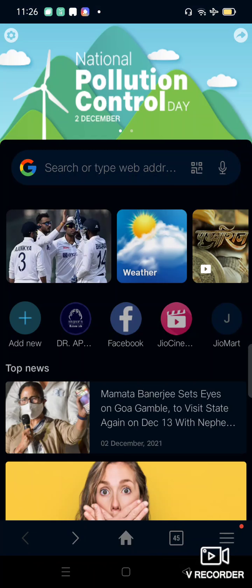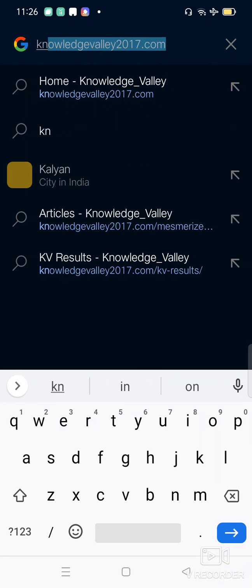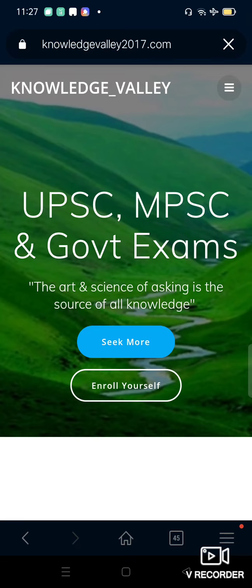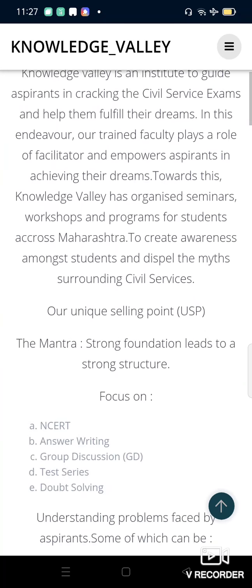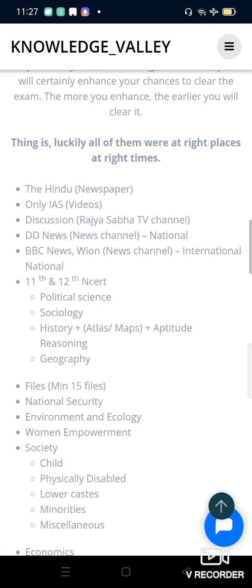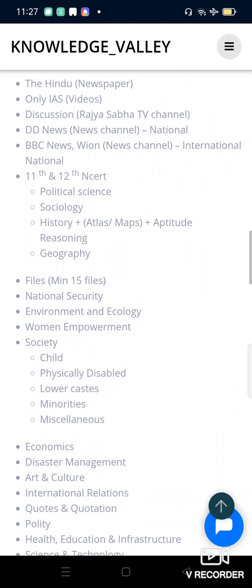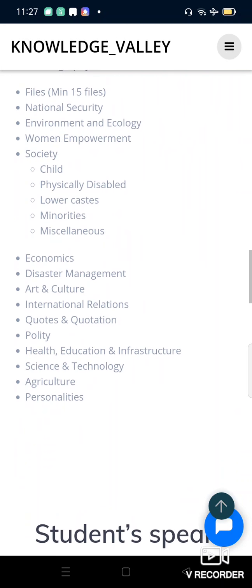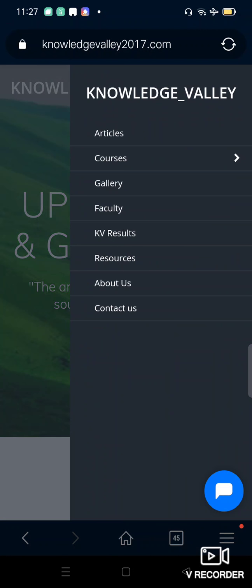When you go to any browser, just type the Knowledge Valley website, that is www.knowledgevalley2017.com. Open this. Once you open it, you will see the first page. You just need to scroll down, and here you have the various files which are present. Maintain these files, important for your UPSC exams. Make the files, it will be helpful for your exams.